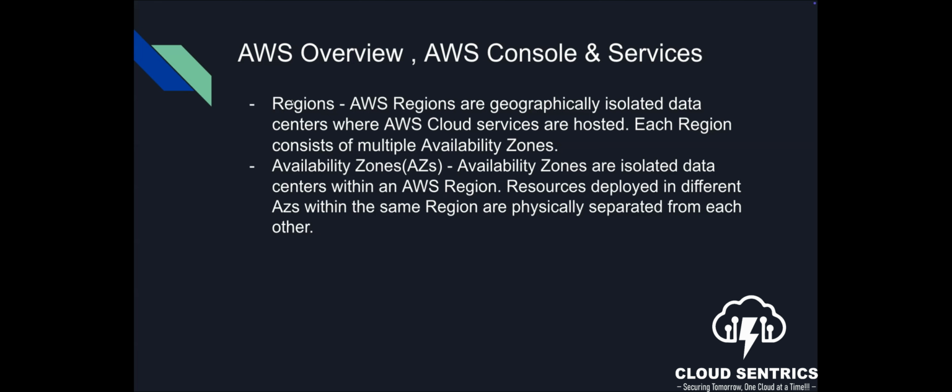So a region is a geographical location in AWS. An AZ, which is an availability zone, but because availability zone is too much of a mouthful, we always say AZ. An AZ is a data center. So in a region, we have more than one data center. In this case, more than one AZ.